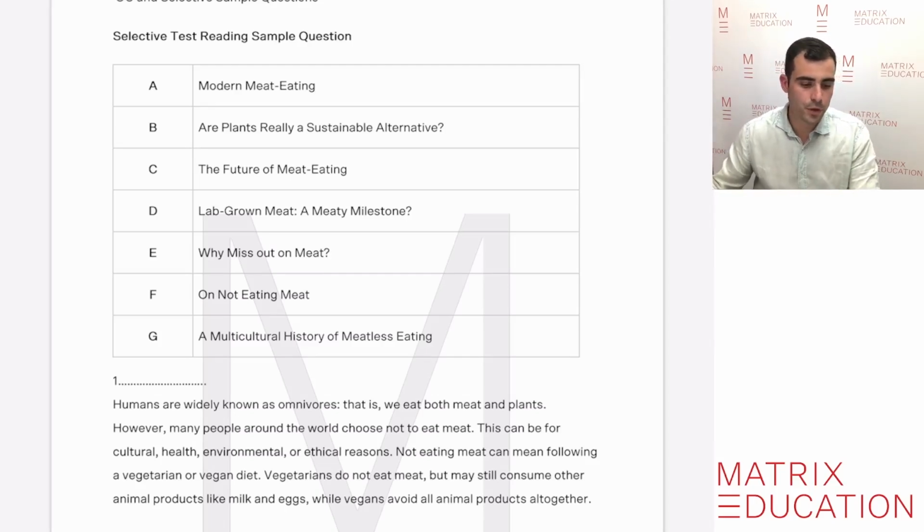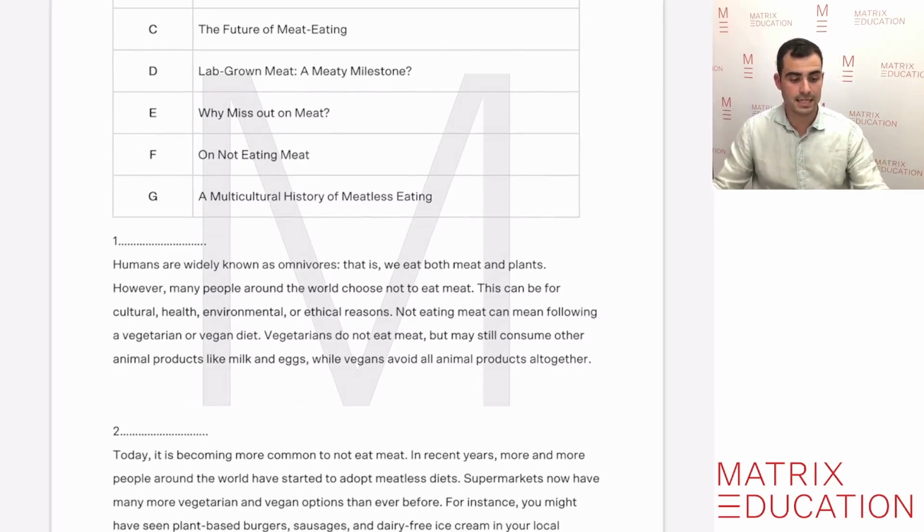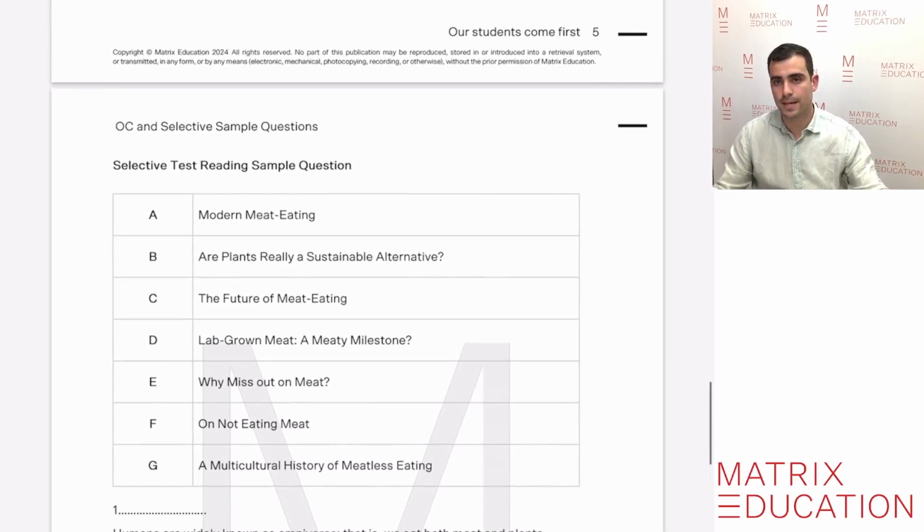So number one here: humans are widely known as omnivores. That is, we eat both meat and plants. However, many people around the world choose not to eat meat. This can be for cultural, health, environmental, or ethical reasons. Not eating meat can mean following a vegetarian or vegan diet. Vegetarians do not eat meat, but may still consume other animal products like milk and eggs, while vegans avoid all animal products altogether.